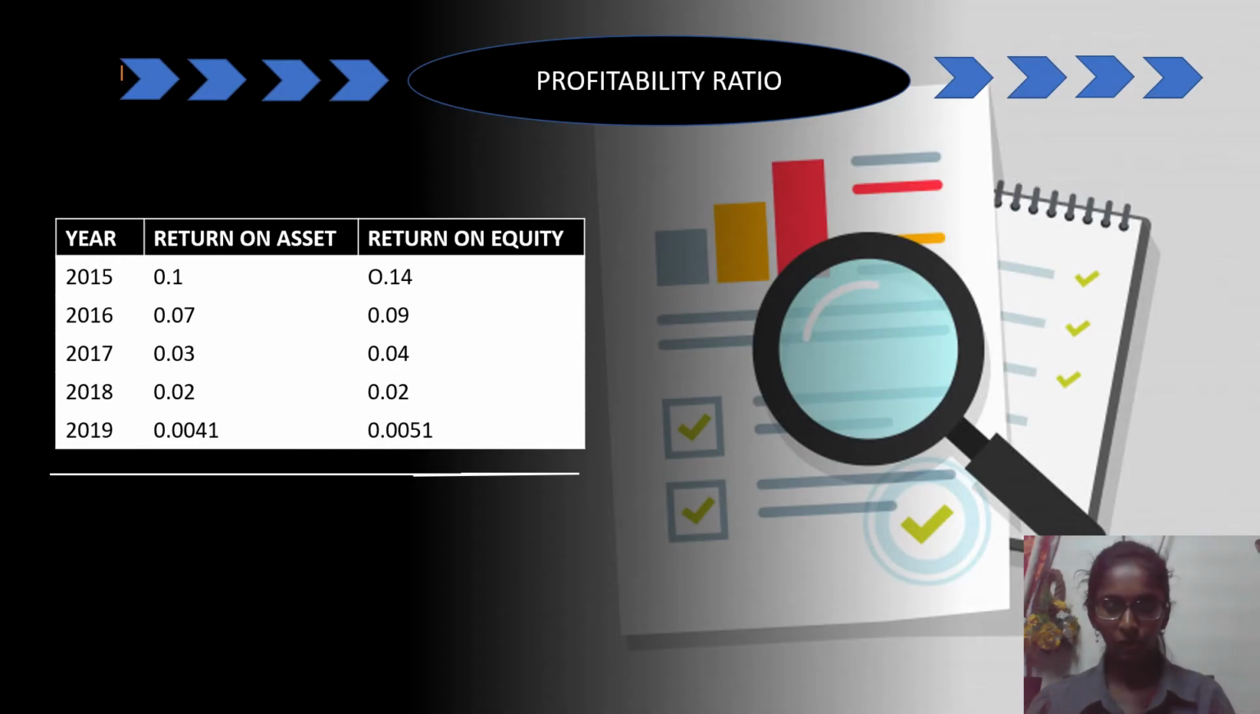Okay, next is profitability ratio. From the return on asset analysis, in 2015 MRCB is more favorable to investors as they managed their assets more efficiently that year to generate more income. Based on the return on equity analysis, in 2015 MRCB was more efficient in making use of those funds.